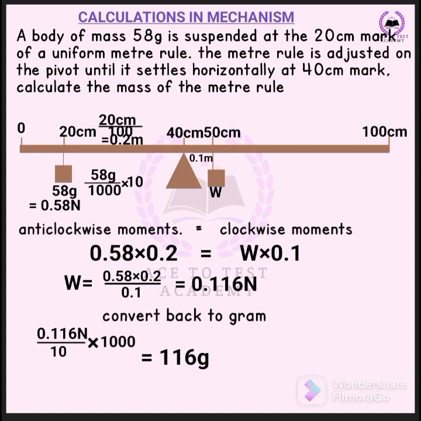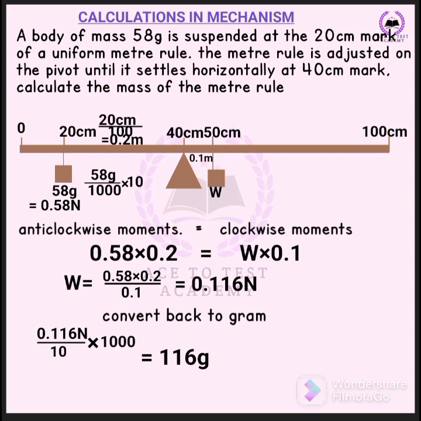Remember, the center of gravity of the meter rule, so it must be at the midpoint. The center of gravity is at the midpoint. That's the midpoint, 50 centimeter. That's why I added the weight here. That's the mass of the meter rule.